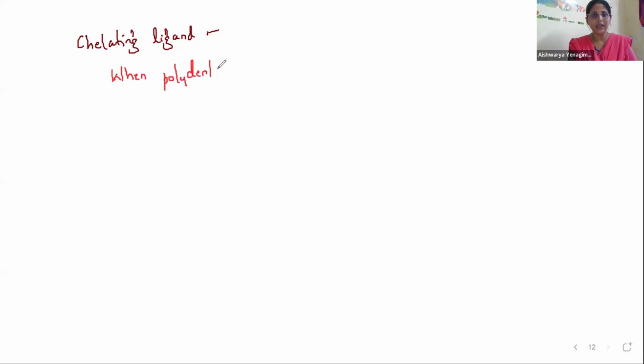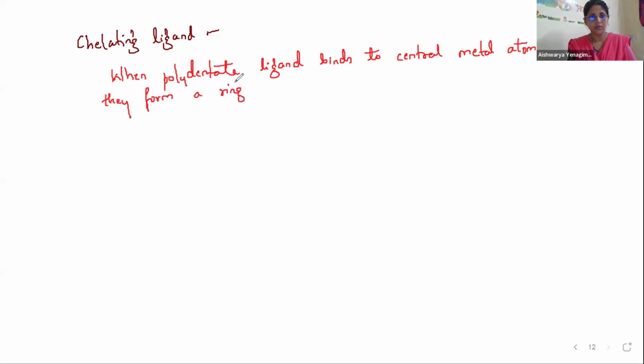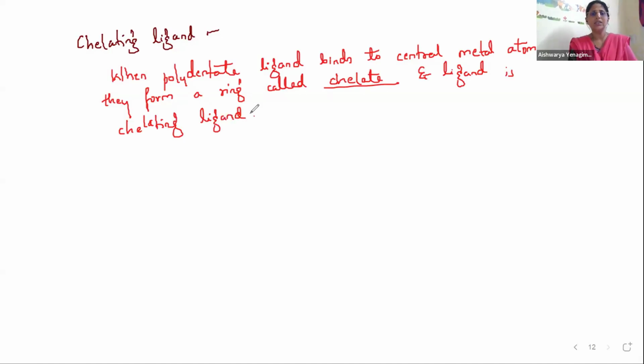When a polydentate ligand binds to central metal atom or ion, they form a ring called chelate, and the ligand is called chelating ligand. Chelating ligand, right? So this is chelating ligand.